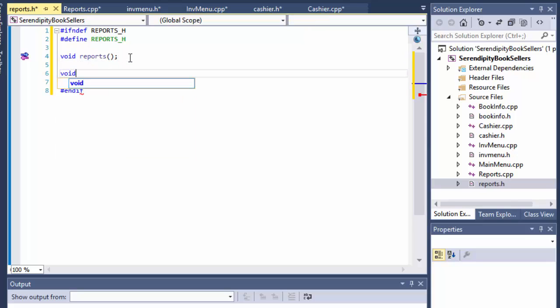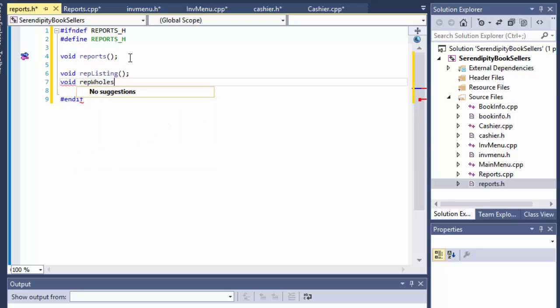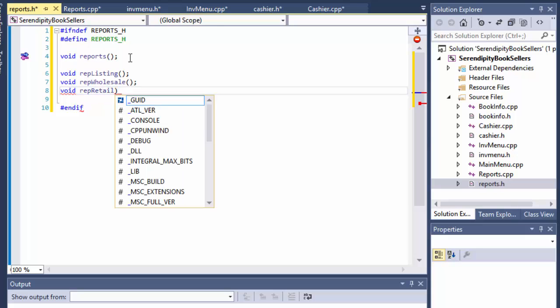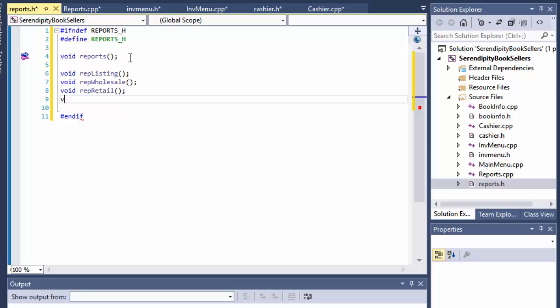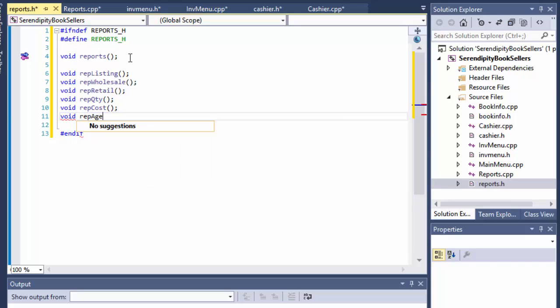If you remember from the description, we will have reports_listing, void reports wholesale, void report retail like that, and void report quantity like that, and void report cost, and finally void report h.